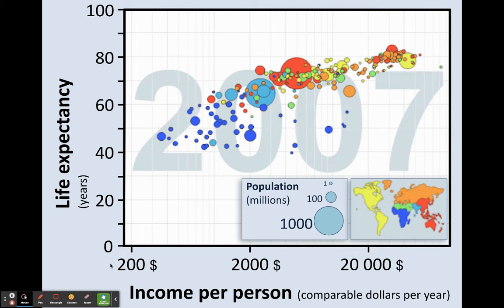In order to read this graph a little bit further, these are some notes that you need to know. This is a scatter plot graph. A scatter plot graph doesn't necessarily show a straight line or different bars. It has different dots plotted around on the graph, okay? But these dots mean different things. The bigger the dot is, the more populated the country is, or the area of the world is. So if it's a really big dot, that means that it has 1 billion people, okay?